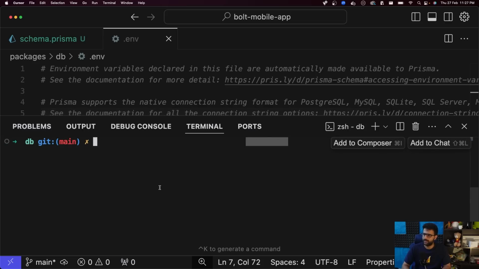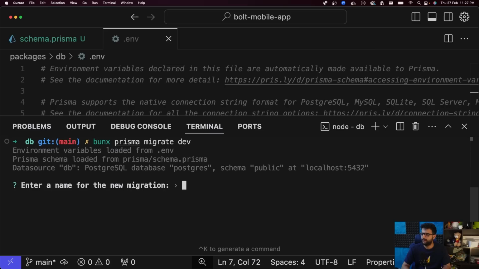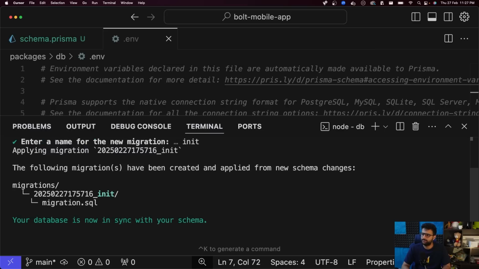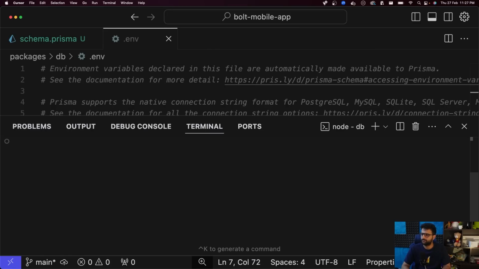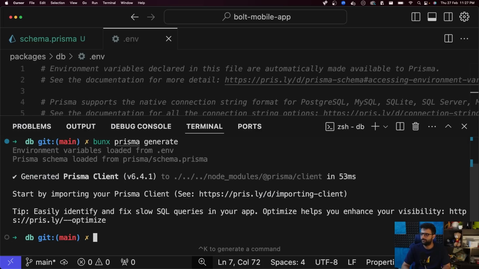Let me migrate the database. I'm going to call the migration init. Let me generate a client, bunx prisma generate. Great.